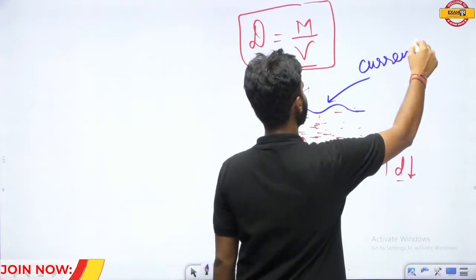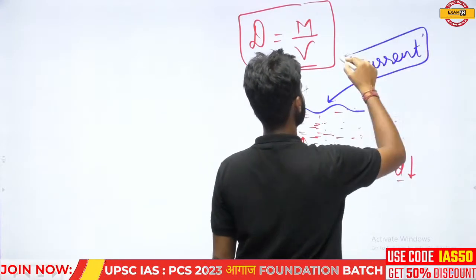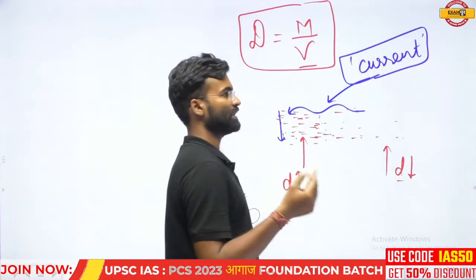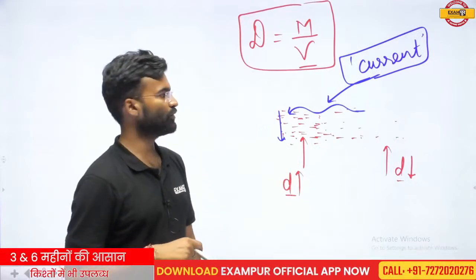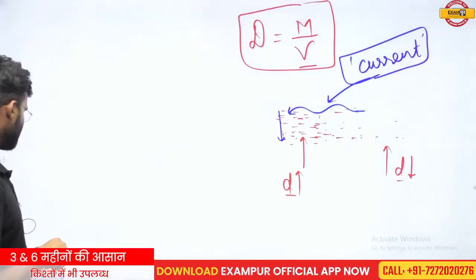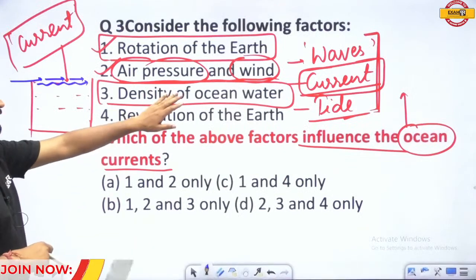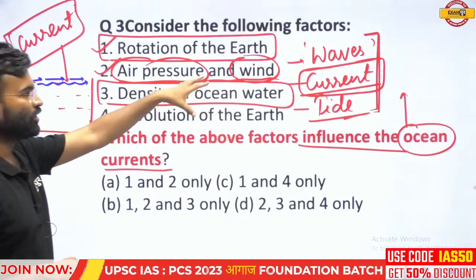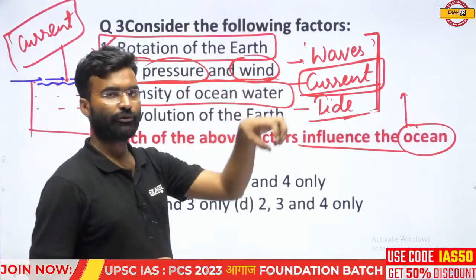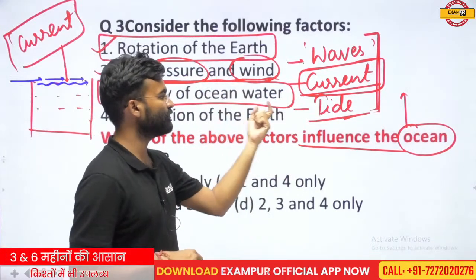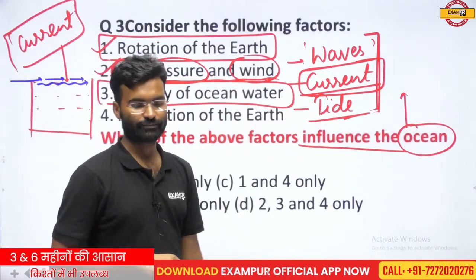So density difference is also a factor responsible for the generation of the oceanic current. So this statement is also correct. Density of the ocean water is an important factor, and it also has an influence on the oceanic current.